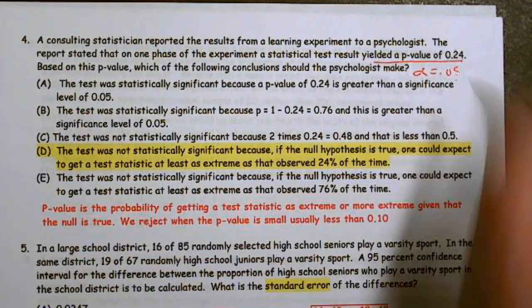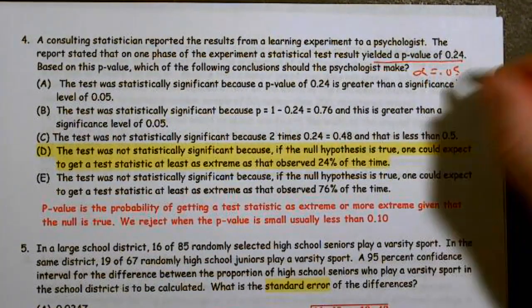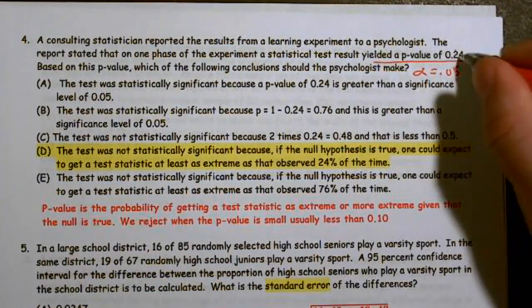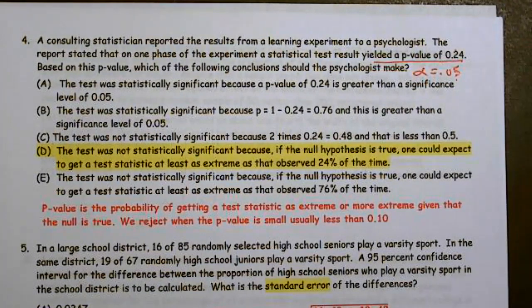So if the p-value is greater than 0.05, typically we're going to fail to reject. We'd have to have a very, very odd alpha if that were the case. So based on the p-value, which of the following conclusions should the psychologist make?